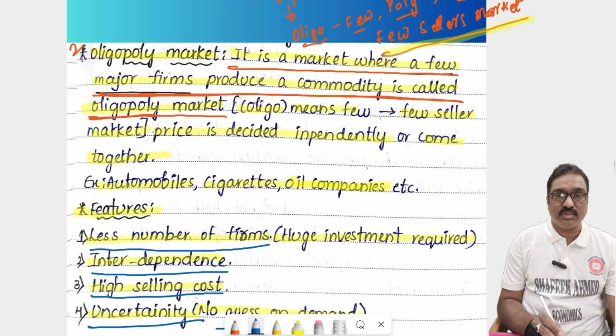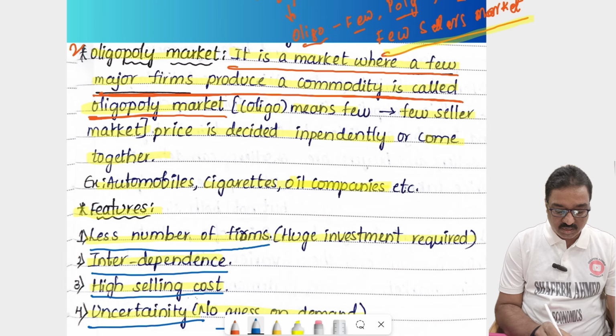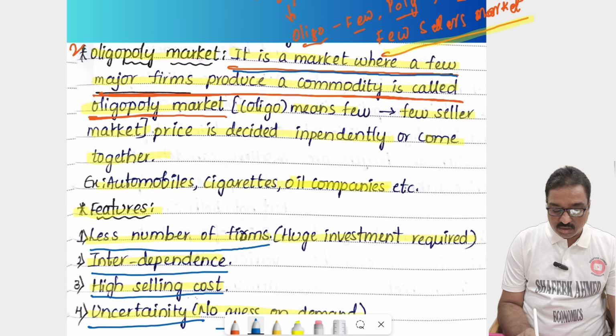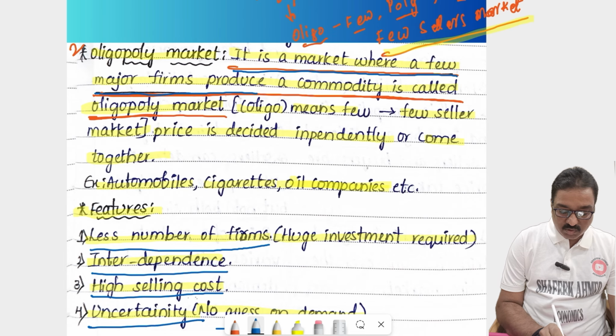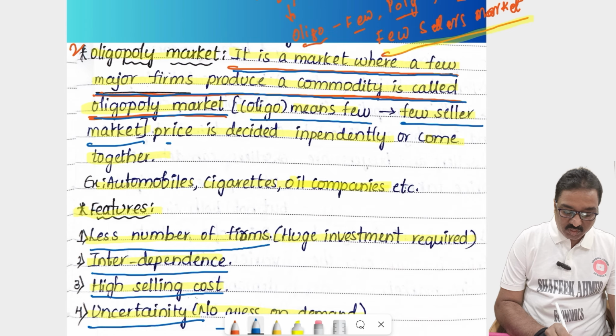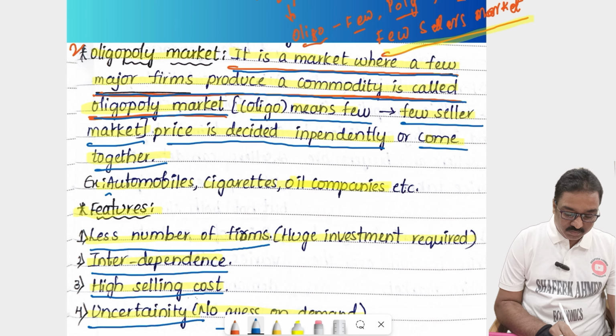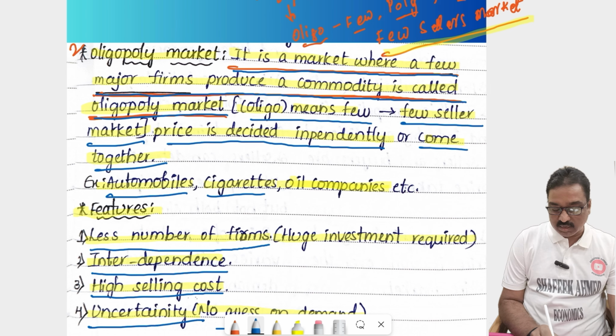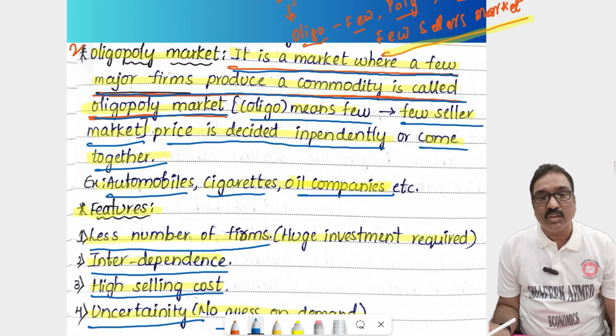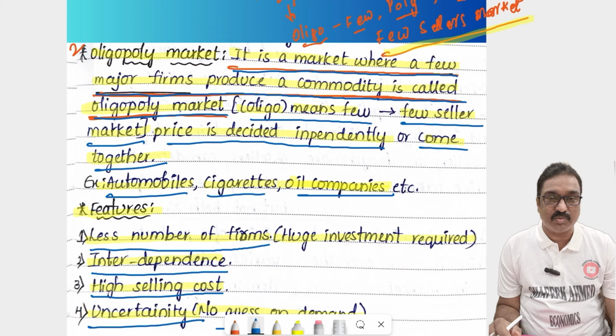Once again, listen here. What is the definition of the oligopoly market? It is a market where a few major firms produce a commodity. Oligo means few, that means few sellers market. Price is decided independently or they come together. What are the examples of the oligopoly market? Automobiles, cigarettes, oil companies. So this is one important topic for short answer purposes.